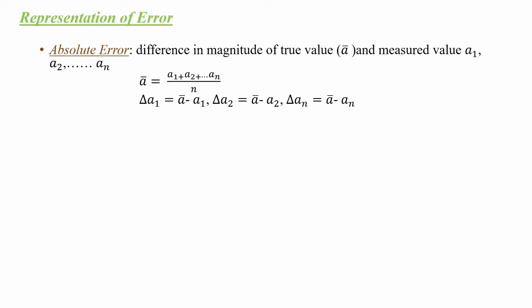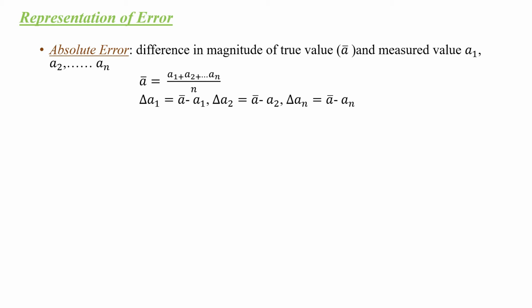Next, representation of error. How can we represent the errors? First one is the absolute error. Absolute error is the difference in magnitude of the true value and the measured value of a physical quantity. For example, let A bar be the true value and the measured values be A1, A2, A3, etc. up to An.